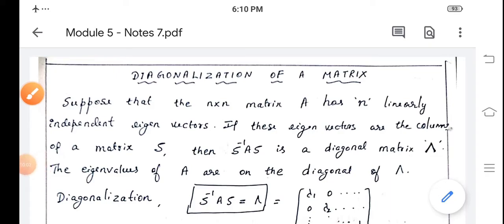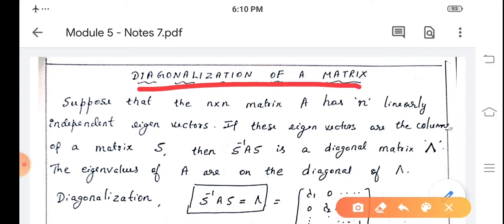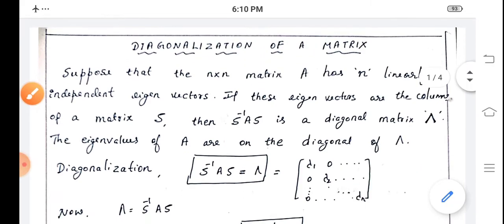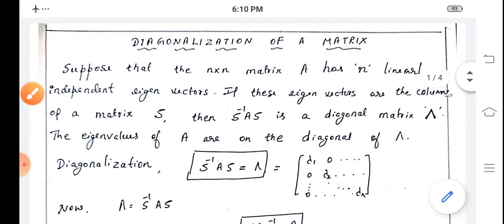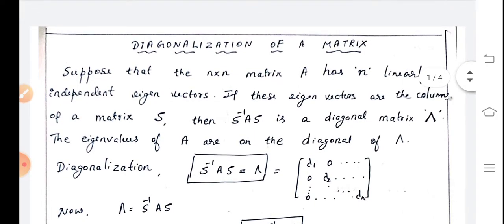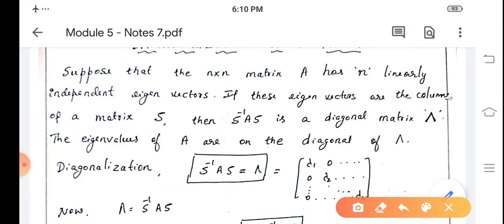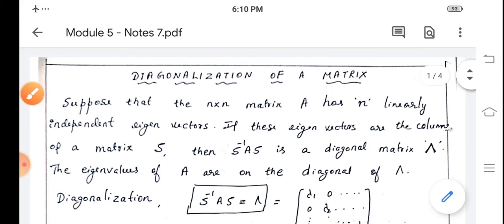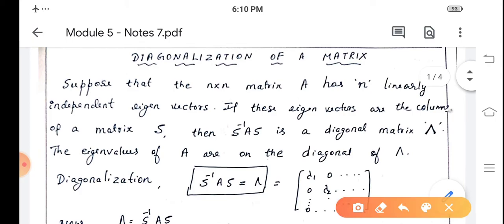Hello students, in this video lecture we are going to learn about diagonalization of a matrix. Under this topic we are going to study the diagonalization of a given square matrix and also how to find the power of the matrix. Now let us understand how we can find the diagonalization of the square matrix.